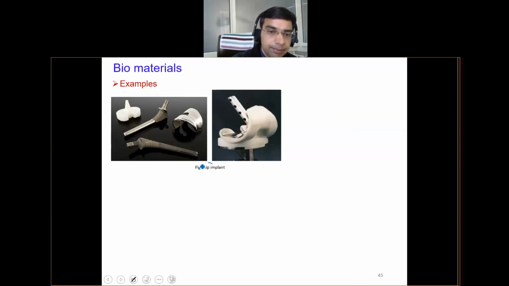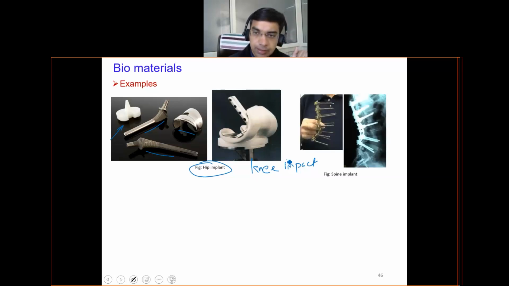Example like these hip implants. A lot of hip implants are made up of some polymer, metal. These are also made up of metals. So these hip implants are there. This is the knee implant. Often people with age need replacement of these implants. Again, they are made up of biomaterials.